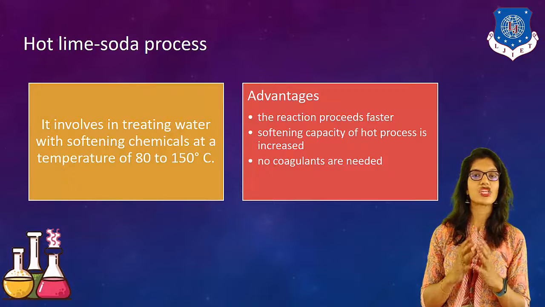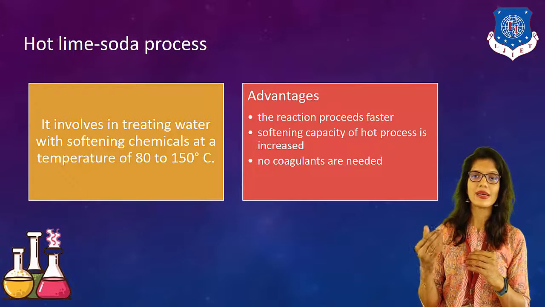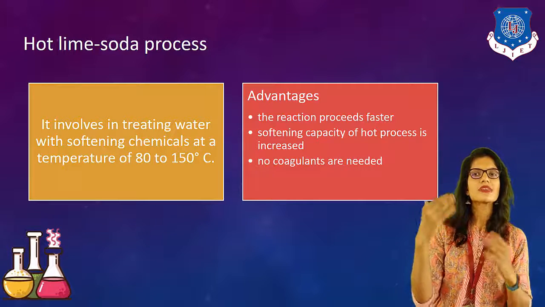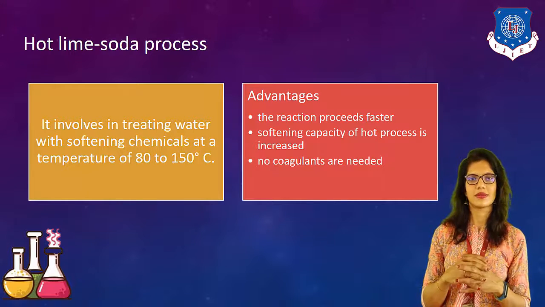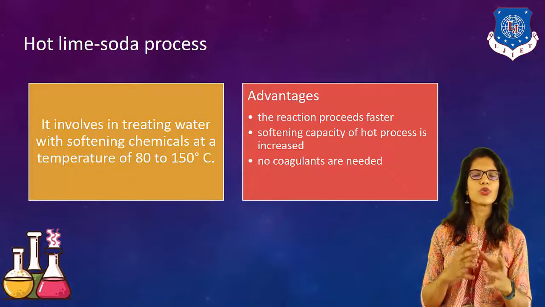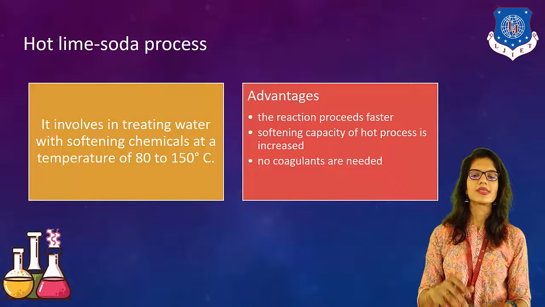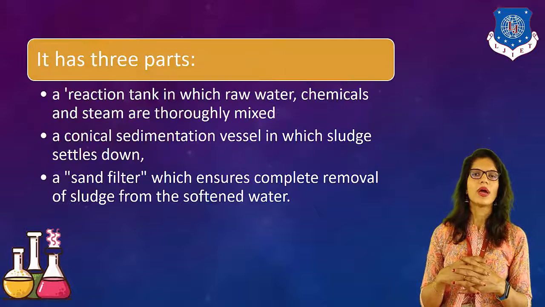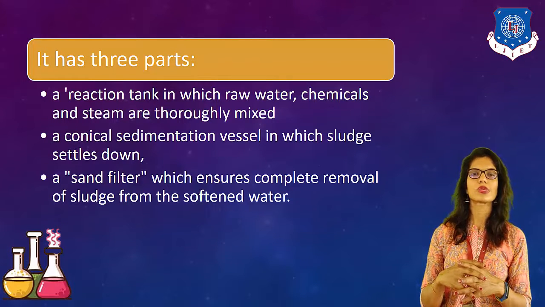So here the reaction proceeds much faster, because as the temperature rises, the reaction becomes faster. Softening capacity is increased. And third one, no coagulants should be added. So in this manner, these are the advantages. Now, three main parts are there in hot soda lime process.